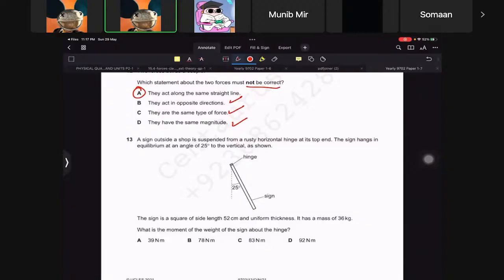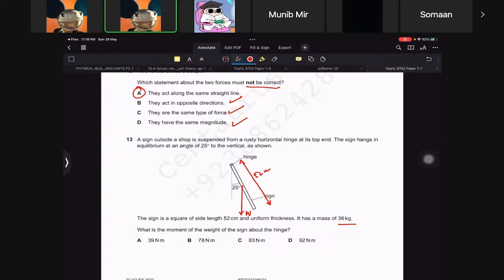Okay, so the sign outside a shop is suspended from a rusty horizontal hinge. At its top, the sign hangs in equilibrium, and the sign has a side of length 52 centimeter and uniform thickness, has a mass of 36. What is the moment of weight of the sign about the hinge? So basically it's saying that this sign has this side as 52 centimeters and the weight must act through the center, which is W, and they want us to find the component, right?